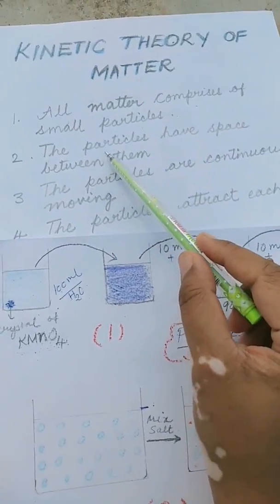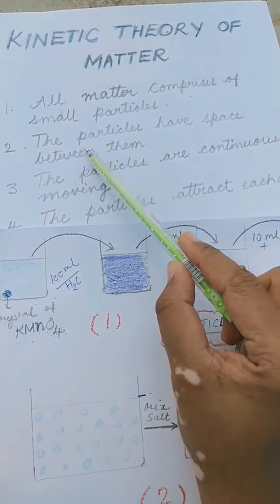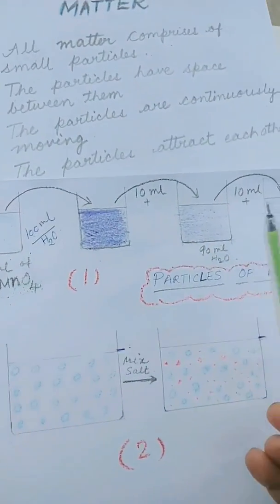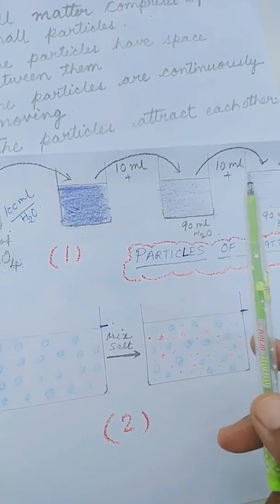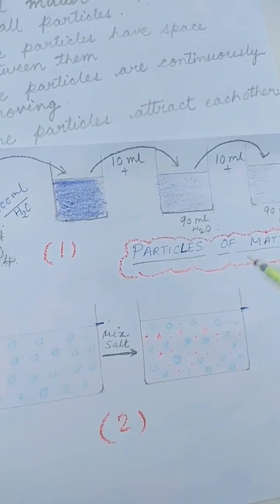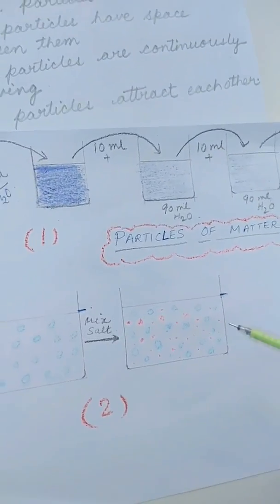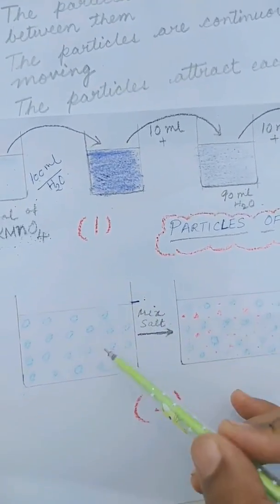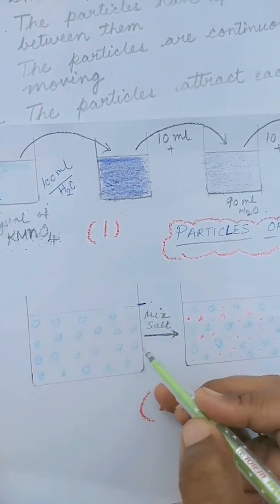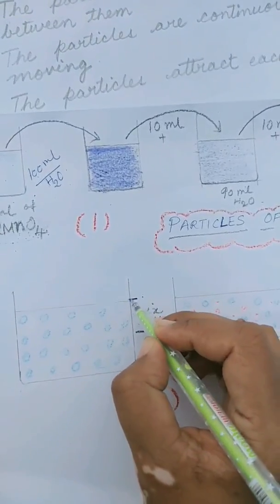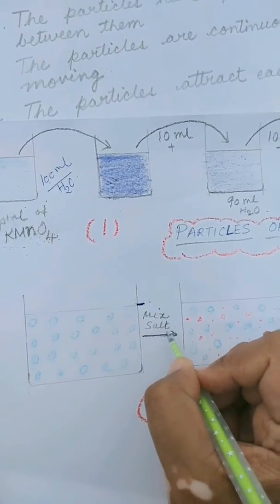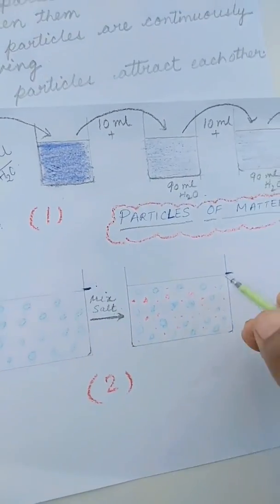Let us go towards the second point now. The particles have space between them. These spaces are invisible to our naked eye, but particles of other matter can get between these spaces without increasing its volume. There is a very simple activity that can help understand this point. Take some water in a beaker and mark the level of the water. Now add some salt in it and stir well, mix well. You can see that